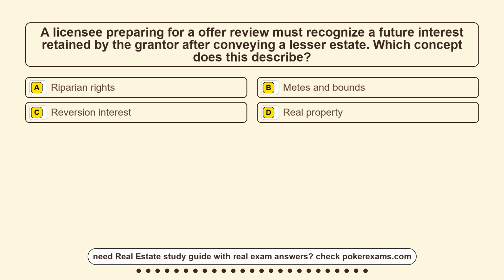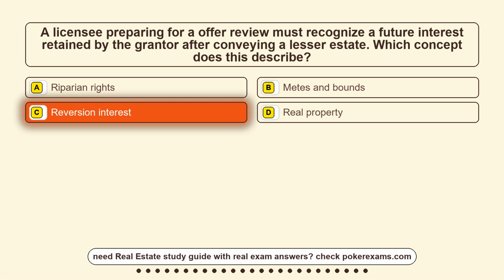Question 21. A licensee preparing for offer review must recognize a future interest retained by the grantor after conveying a lesser estate. Which concept does this describe? Option A, riparian rights. Option B, metes and bounds. Option C, reversion interest. Option D, real property. The correct answer is option C, reversion interest.